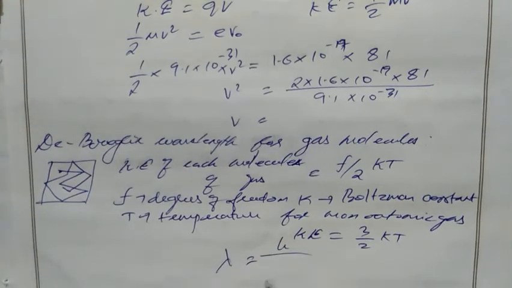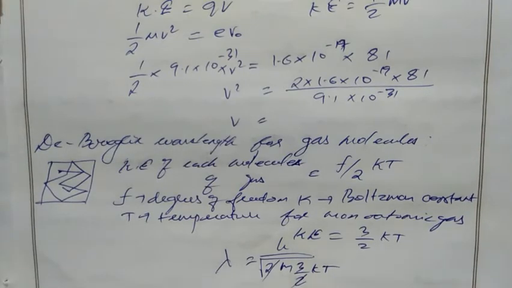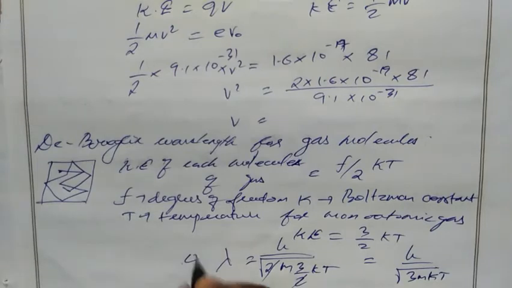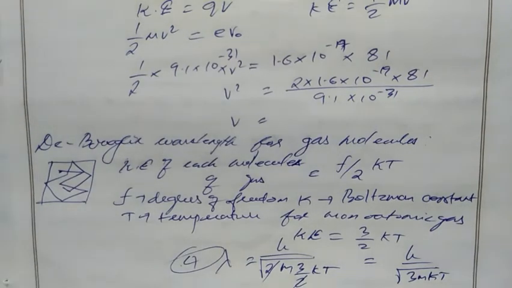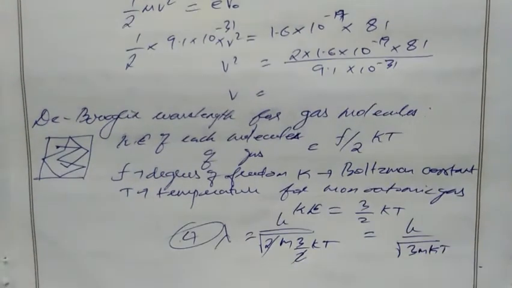So h by root 2 m, instead of K substitute 3 by 2 kT. The 2 gets cancelled. Then we have h by root 3 m kT. So this will be the fourth equation for only monoatomic gas, h by root 3 m kT.